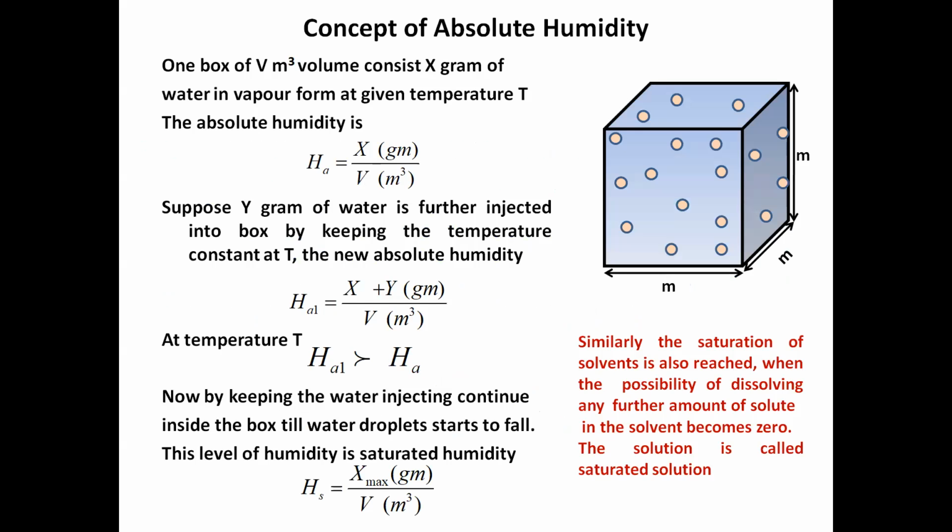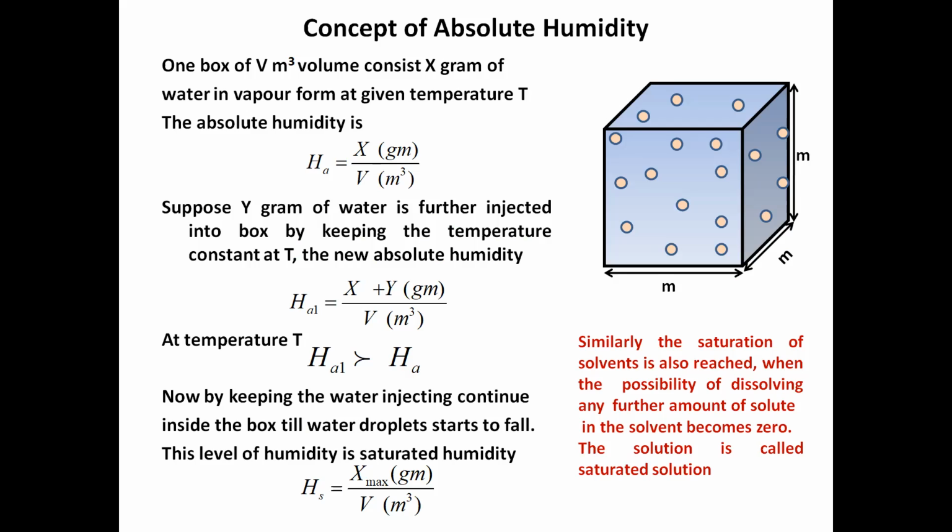Now the concept of absolute humidity can be further explained here. We have considered a chamber which has m meter length, m meter width, m meter height. So its volume is V, and it is a meter cube, means 1 into 1 into 1 meter cube.